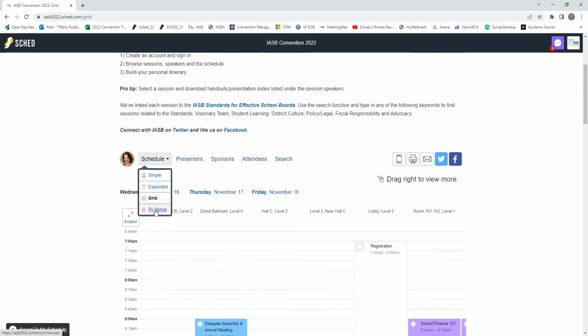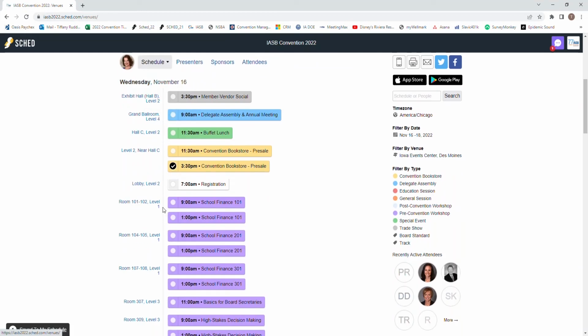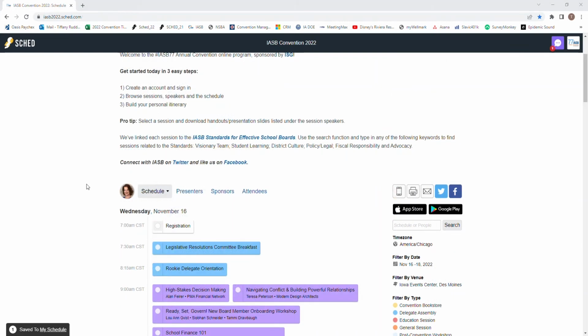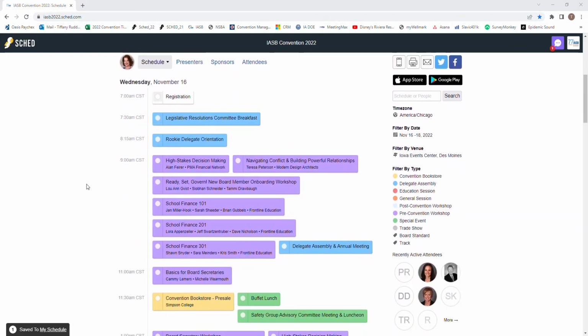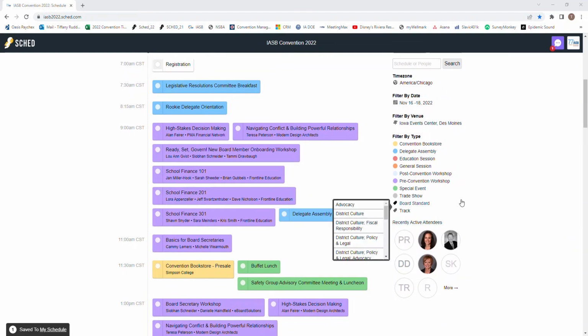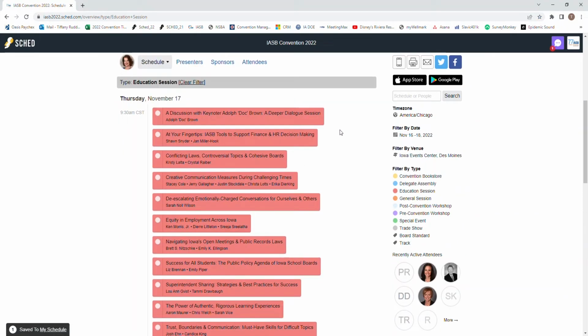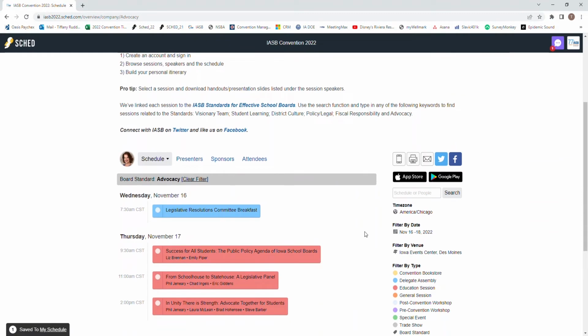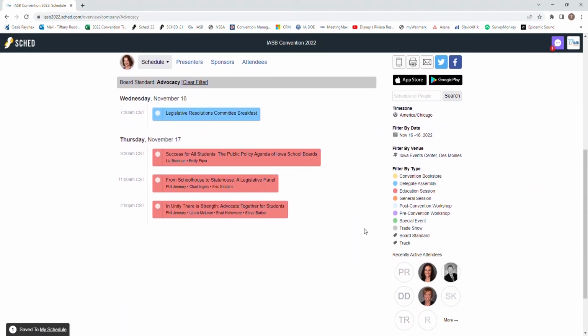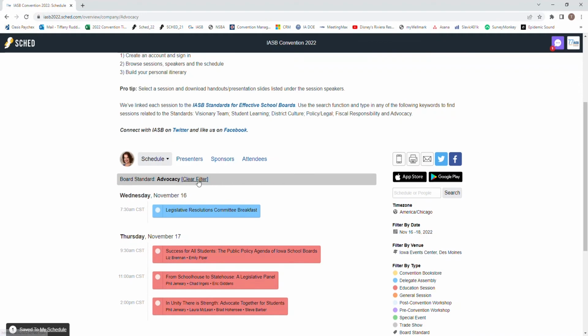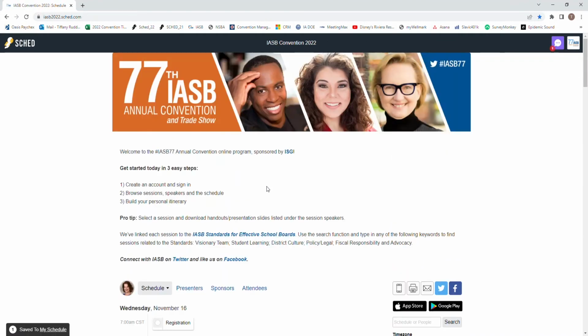When viewing it by venue, you'll see the sessions that are outlined according to the room location at the Iowa Events Center. Sessions are categorized and color-coded. You can easily sort the sessions by selecting from the filters on the right-hand side of the screen. For example, click on Education Sessions, and all education sessions appear. Another option is to filter by board standard. To view all sessions within those categories, simply click Clear Filter at any time to see the full schedule.